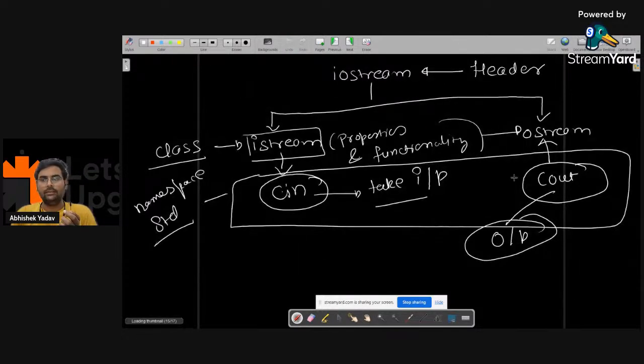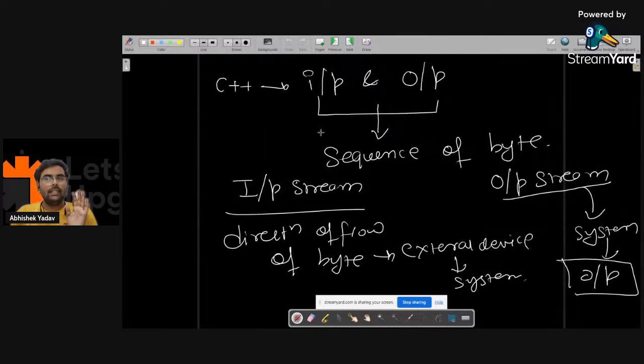That is this one. After that you are saying that in C++ input and output happen in sequence of bytes, and we have two types of streams, that is my input stream and output stream. When we are taking input from the user, that is when we are typing something on the keyboard, then the direction of bytes is from the keyboard to the system, right? And when we are printing something on the output screen, then the direction of flow of bytes is what? From the system to the output screen.